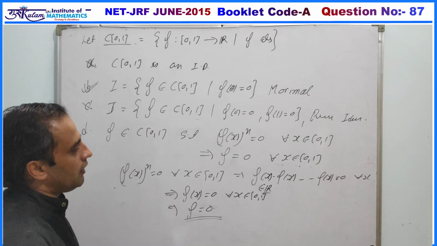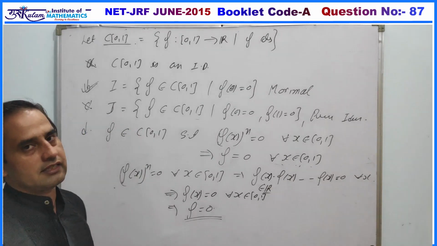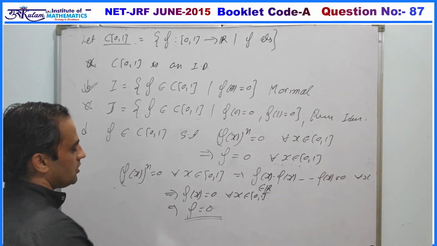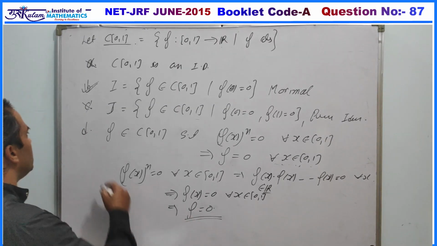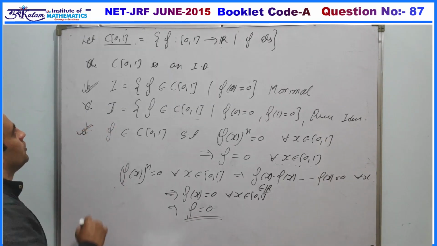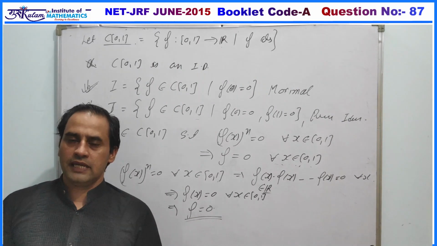Or you can directly verify that the nilpotent element in this ring is only the 0 element, so this f should be the 0 element, so your D option is definitely true. Hence your final answer is B and D.